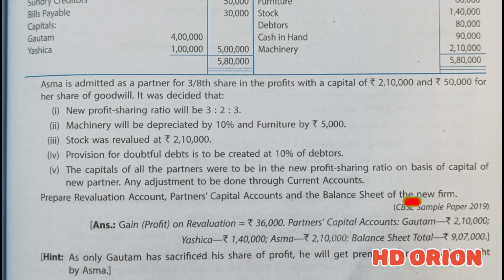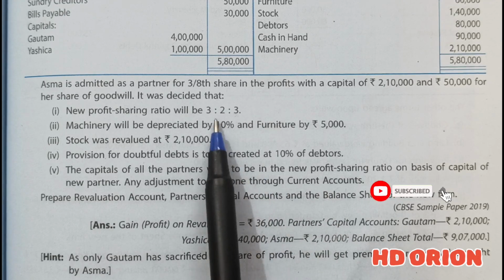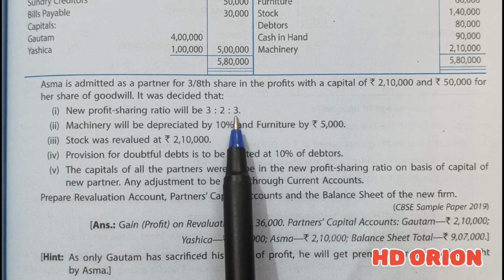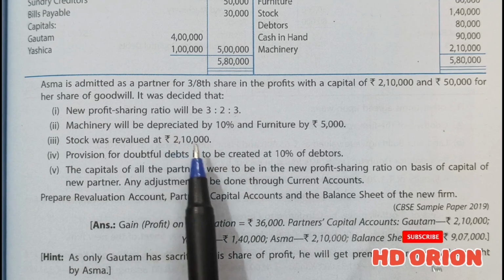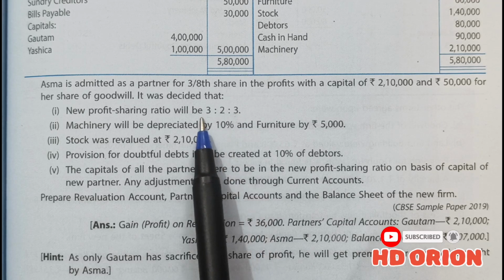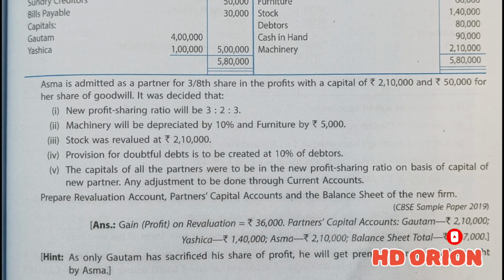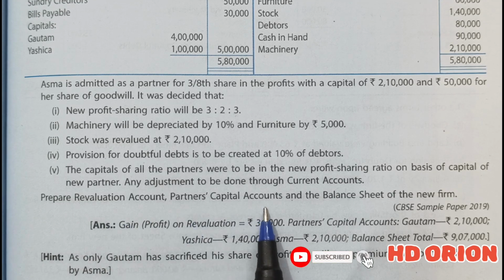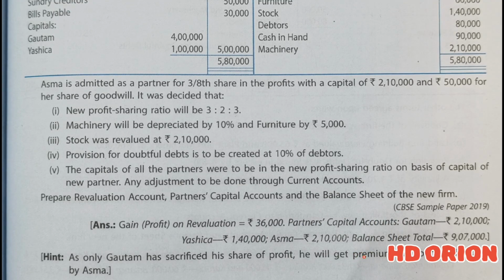So, the closing balances of the capitals of all the partners have to be in the new ratio, and the new partner's capital will be treated as the base for calculating the new capital balances in the profit sharing ratio of the partners. Prepare revaluation account, partners' capital accounts and balance sheet of the new firm. So let us see the detailed explanation of this in the solution.